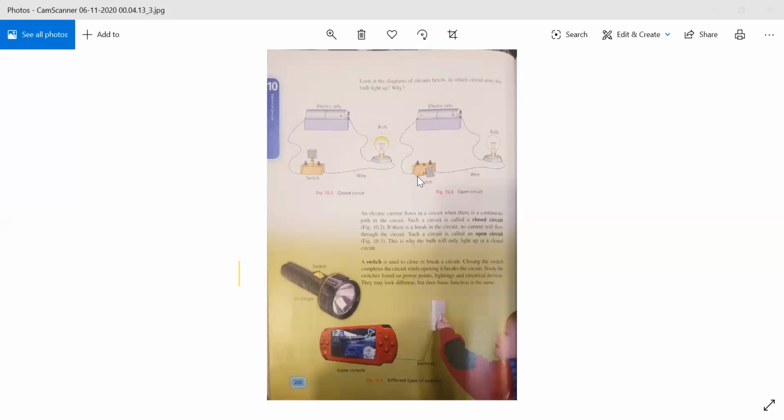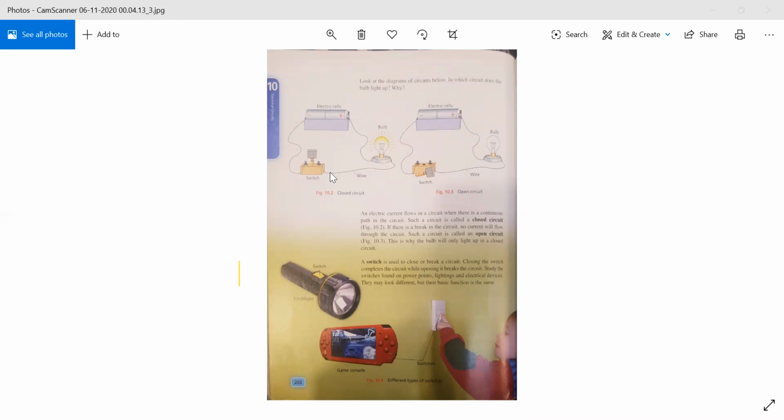If there is a break in the circuit, it means if there is some error in the circuit, if the switch is broken or if the wire is broken, we call it an open circuit. And this is why, obviously, if there is an error in the circuit, the bulb will only light up in the closed circuit. It will not light up in the open circuit.